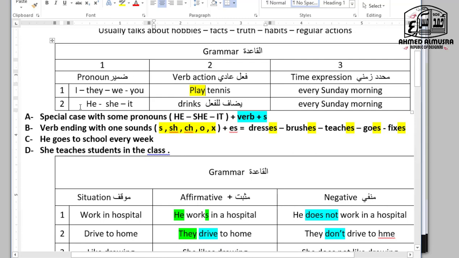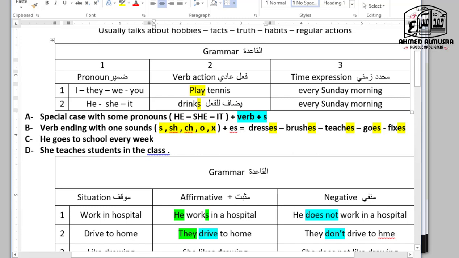Okay, look at the second group. He, she, it drinks. S. So pay attention to that one. Pay attention: he, she, it is followed by S. So a special case with some pronouns: he, she, it, verb plus S. Okay, another one.